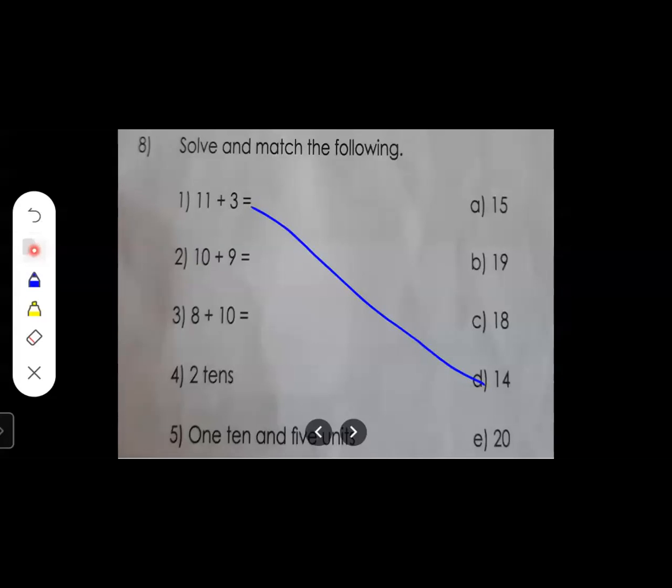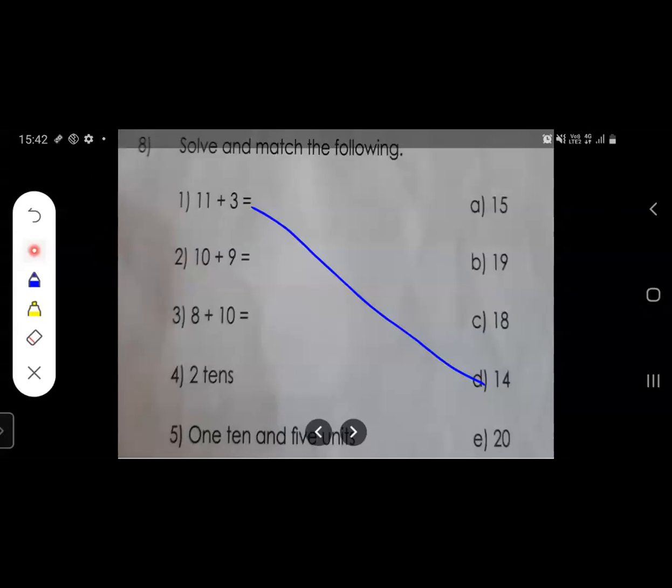Now the next one. What is given? Next sum. 10 plus 9 is equal to dash. So 10 plus 9 is equal to how many, students? After 10, you are going to count 9 numbers. So start counting 11. You are also going to count with me. 11, 12, 13, 14, 15.